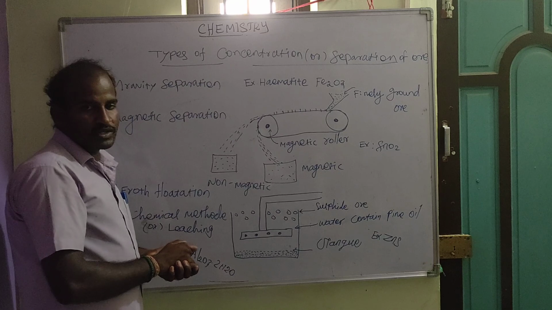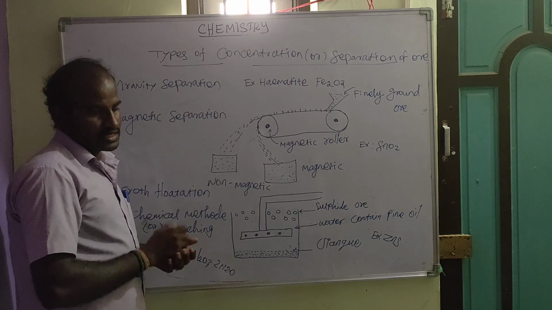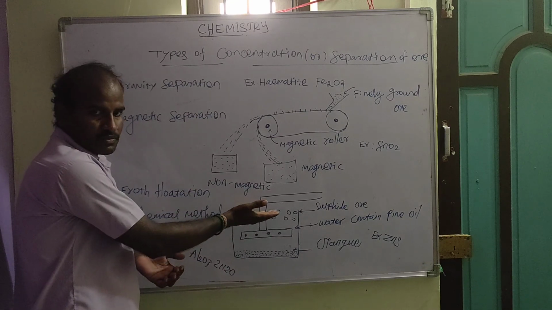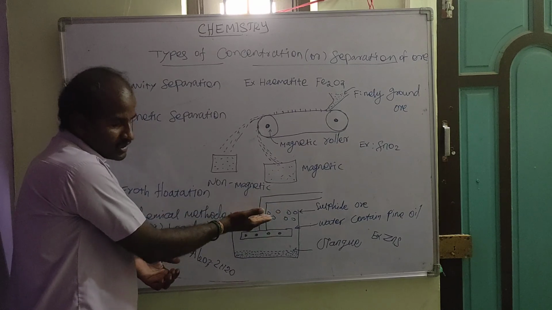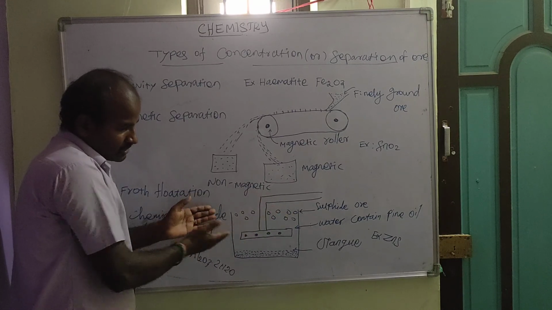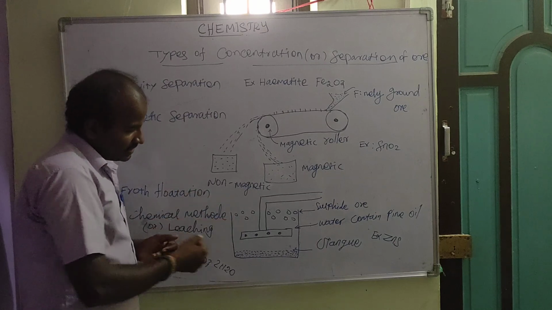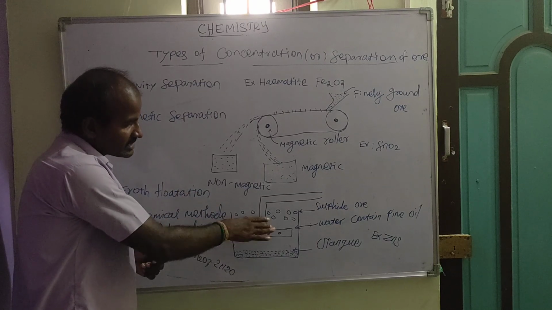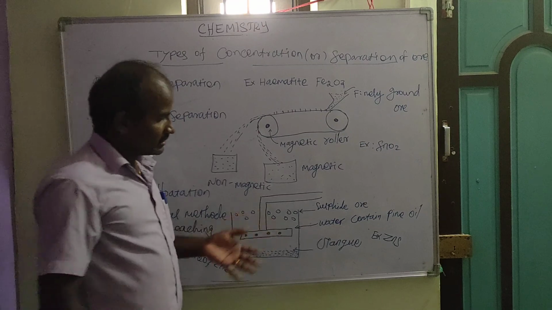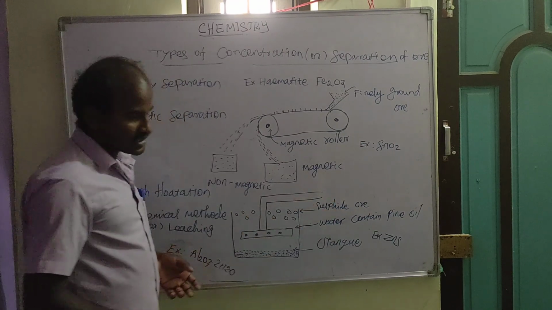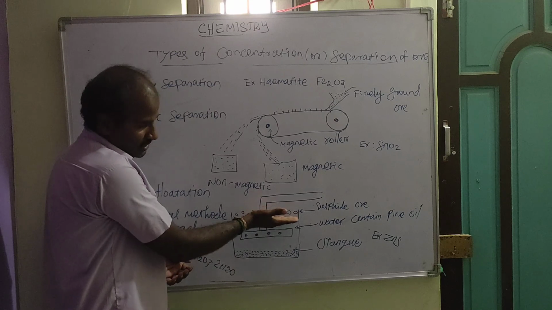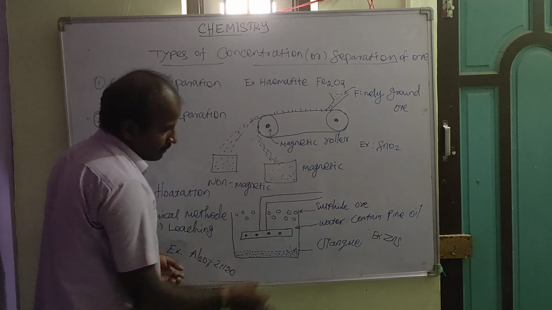Because the sulfide ore is lighter in weight. That's why the lighter-weight ore froths on the surface of the water with the wetted oil. Then the high-density gangue particles settle down. Already here we have noted the sulfide ore. Where is the sulfide ore present here? At the upper level. Then there is water containing fine oil.